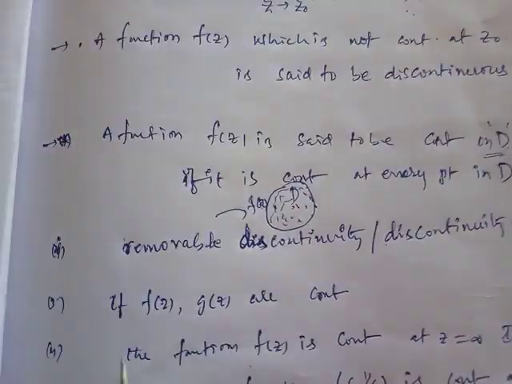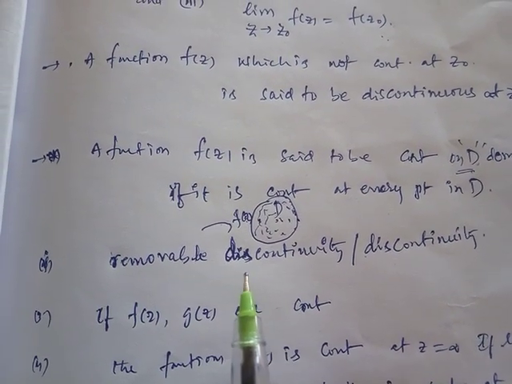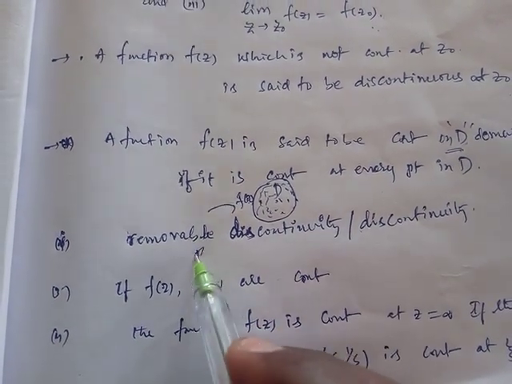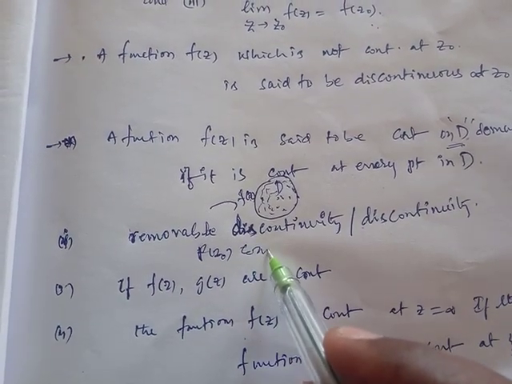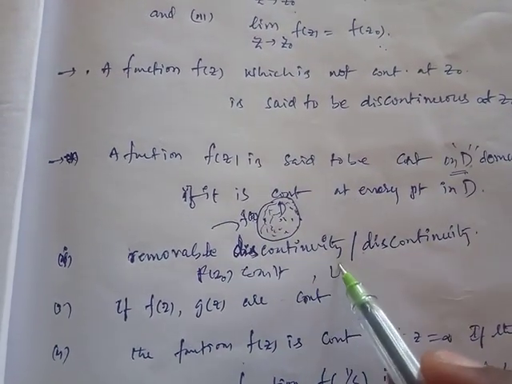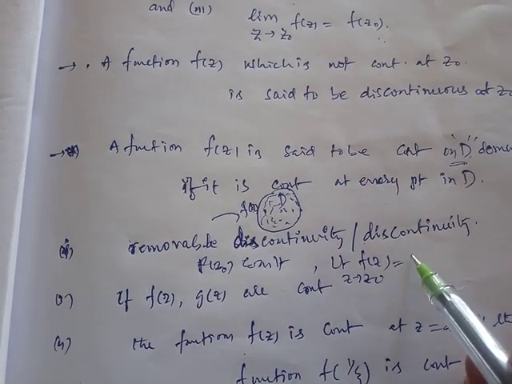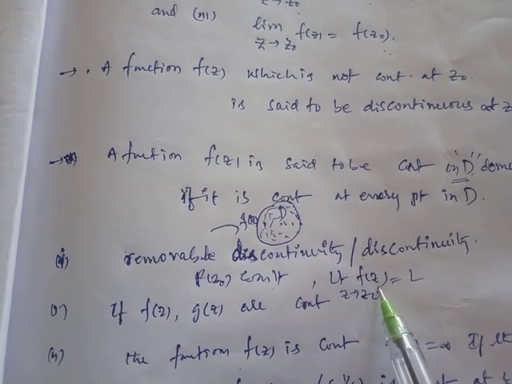Next is removable discontinuity. When f of z naught exists and the limit of f of z as z tends to z naught also exists, if these two are equal, the function is continuous.